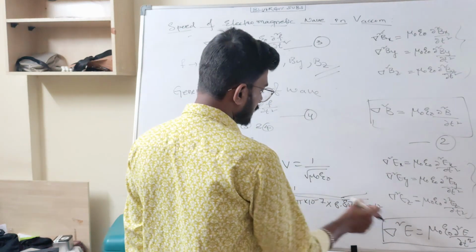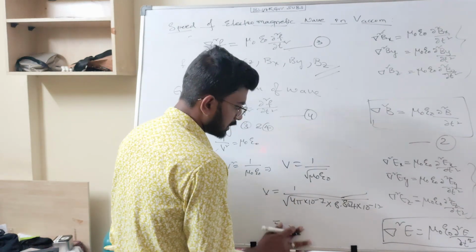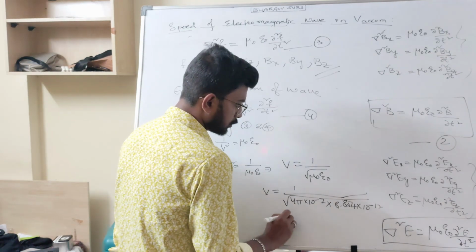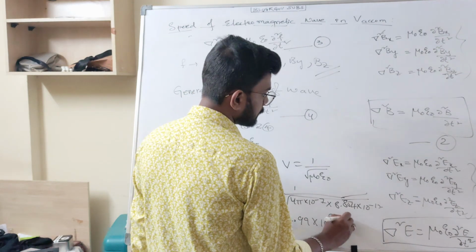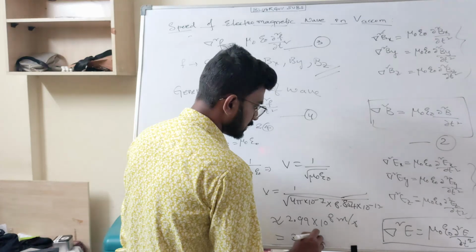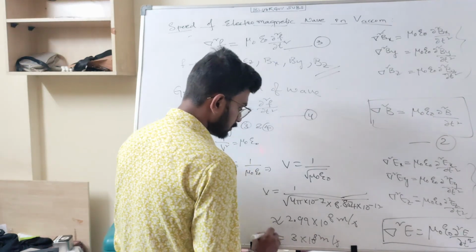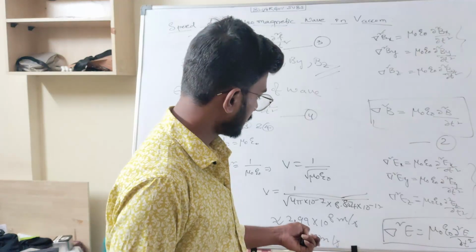After calculating the root of the whole value, you will get approximately 2.99 into 10 to the power of 8 meter per second, which is equal to 3 into 10 to the power of 8 meter per second. So we got the velocity of light, approximately, right?